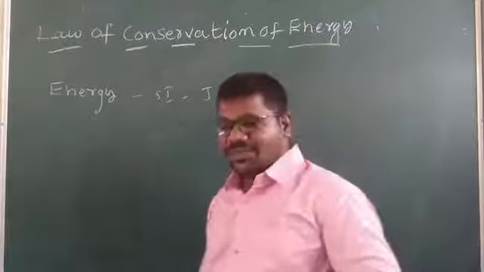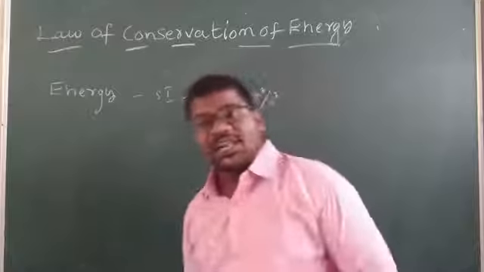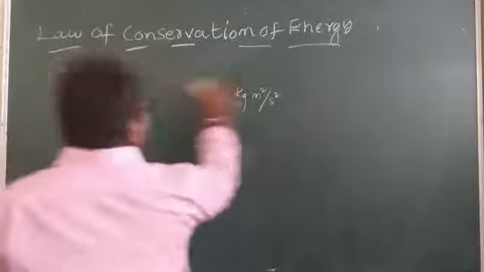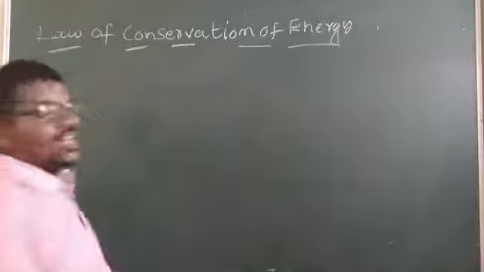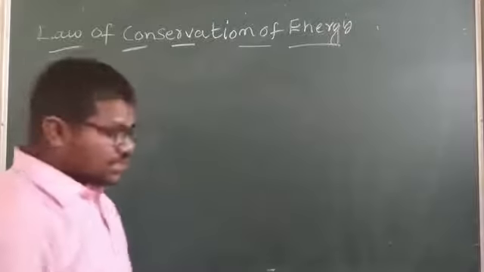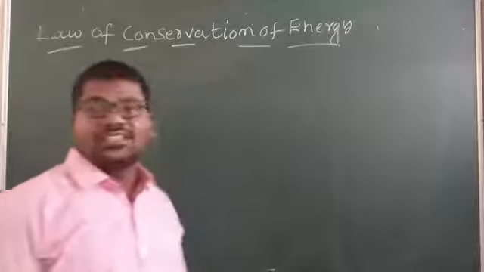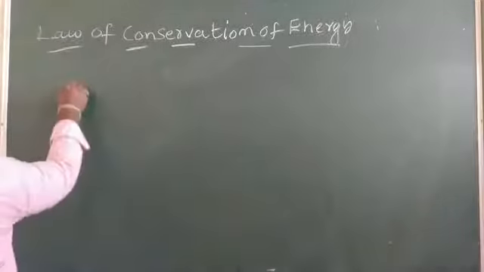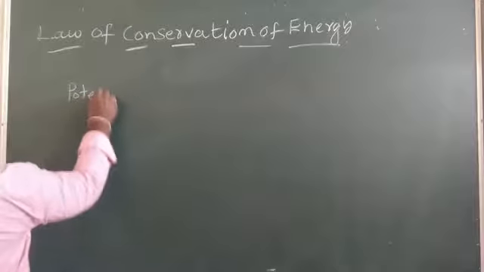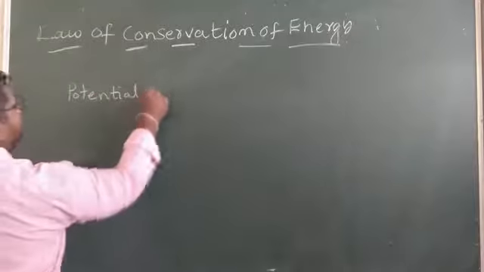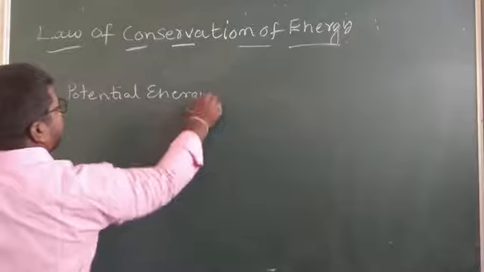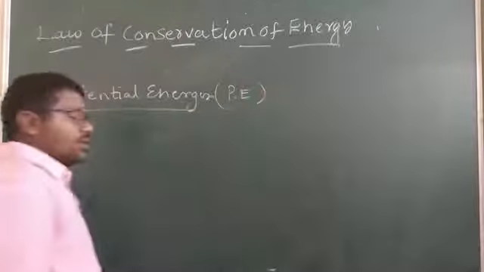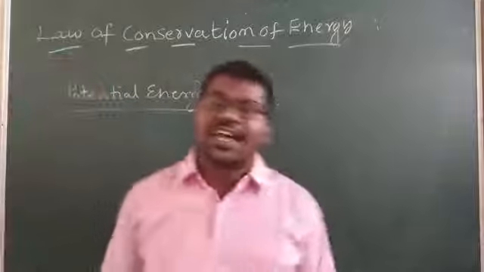There are different types of energy: potential energy, kinetic energy, heat energy, electrical energy, wind energy, tidal energy. Coming to potential energy, it is denoted PE.